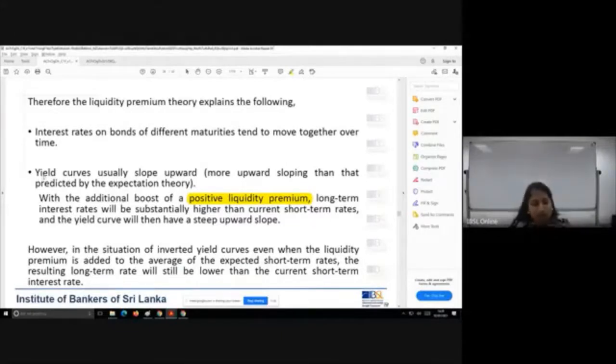However, in the situation of an inverted yield curve, when the liquidity premium is added to the average of the expected short-term rate, the resulting long-term rate will be lower than the current short-term interest rate.